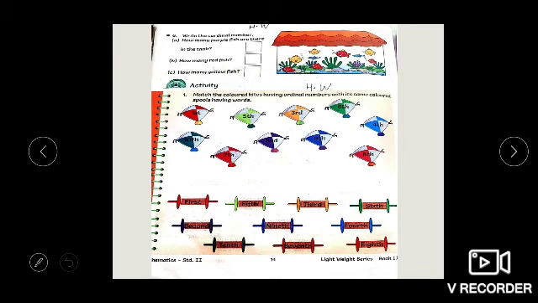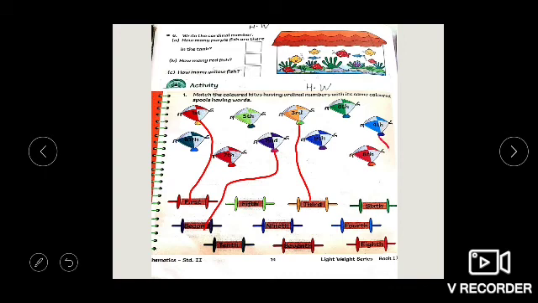So from first, this is red color, first, second, then purple color, third, fourth, where is fourth?